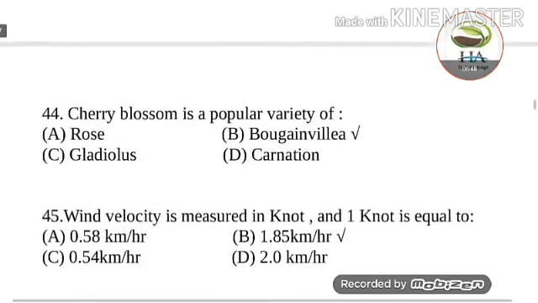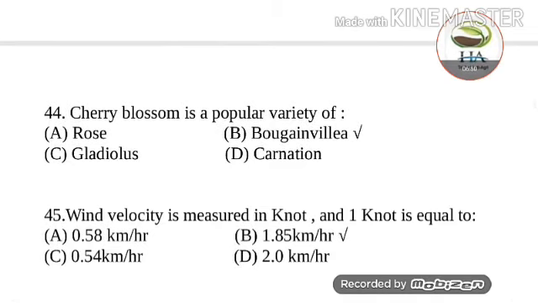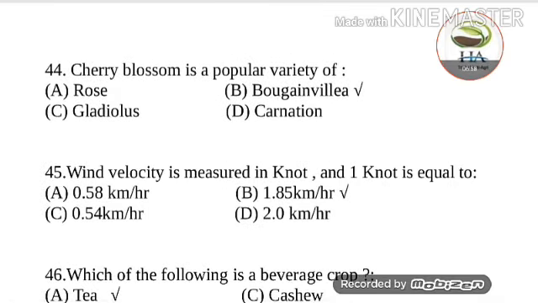Next question is, cherry blossom is a popular variety of, options are rose, bougainvillea, gladiolus, and carnation. So cherry blossom is a popular variety of bougainvillea. Option B is the correct answer.